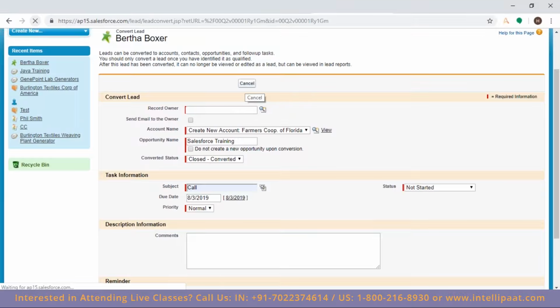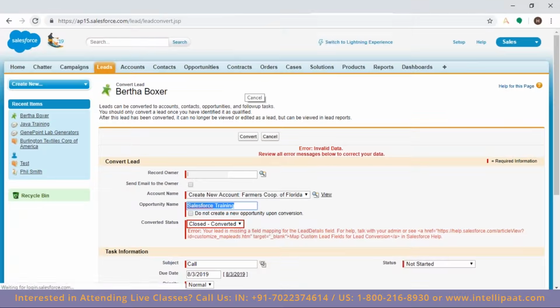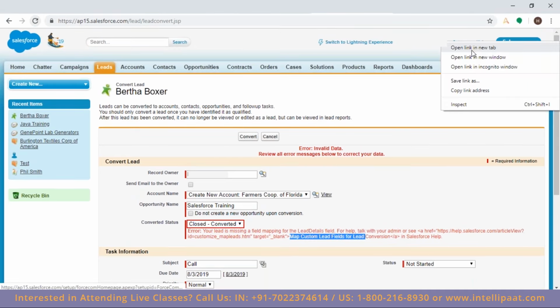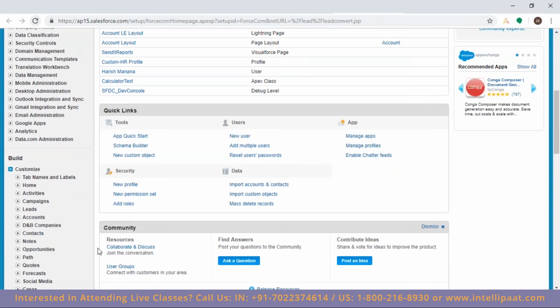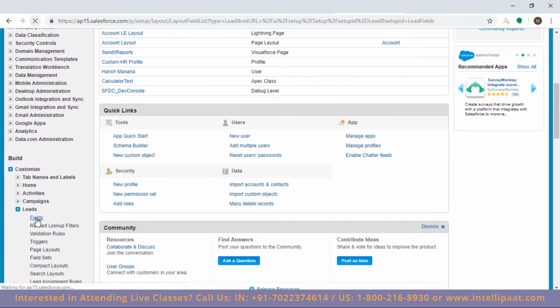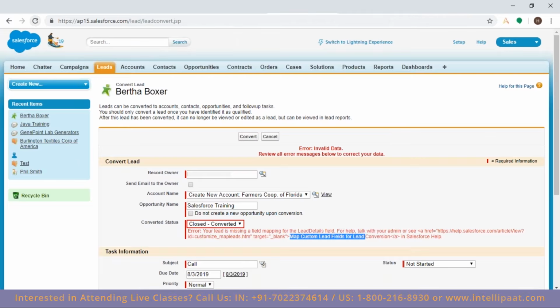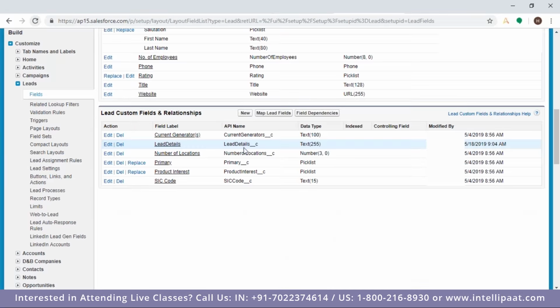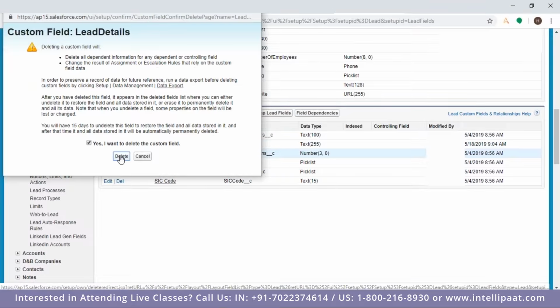Let me click on the convert option, and here we are getting an error about the account, missing field, lead. Might be there are some fields I made mandatory. Missing field mapping, the lead details field. Okay, map. Just give me a moment. So here I'm going with this. And here, oops, the lead details field. I must have made it mandatory. Let me delete it, because it's a custom field.